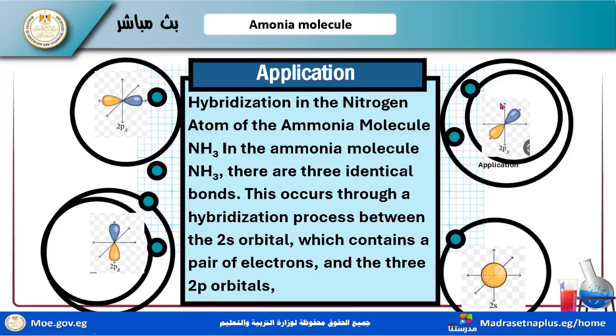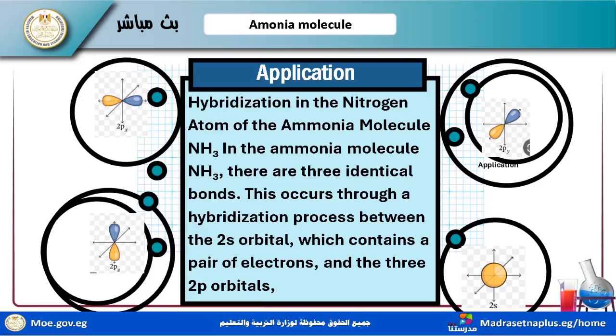NH3. When you write the electronic configuration on your paper, nitrogen has atomic number 7: 1s2, 2s2, 2p3. We have 2s2, which is a lone pair of electrons. 2p3 is 2px1, 2py1, 2pz1, so I have three pure p orbitals, and each orbital has one single electron.